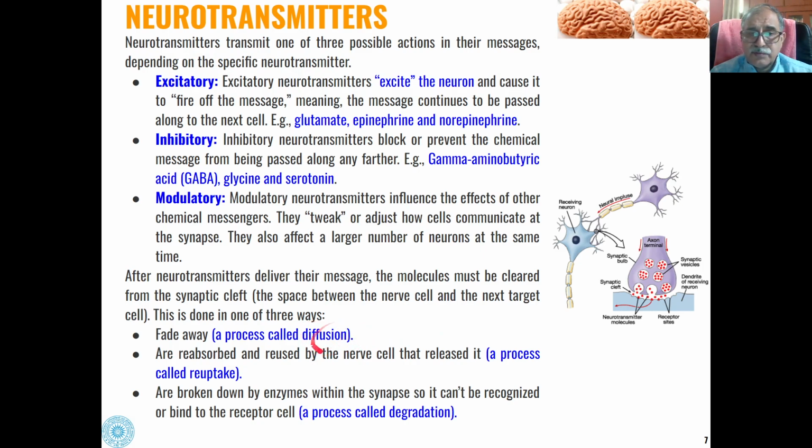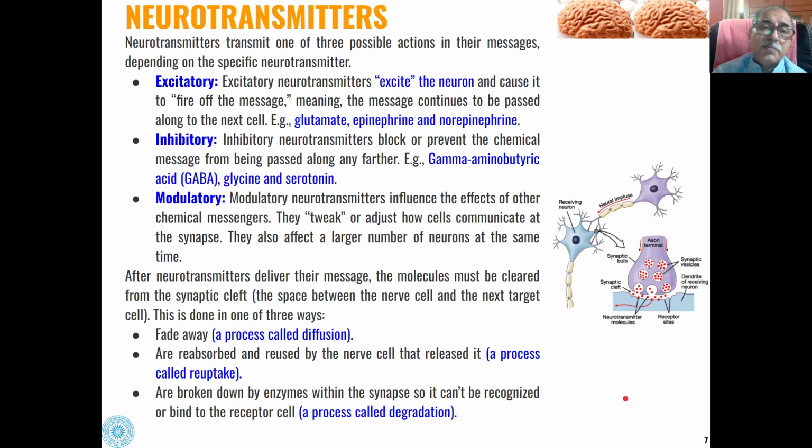One is diffusion, where the neurotransmitters fade away from the synapse. Or it can be done by reuptake, that is, reabsorbed and reused by the nerve cell that released it. Or by a process called degradation, where neurotransmitters are broken down by enzymes within the synapse, so they can no longer bind to the receptor cell.